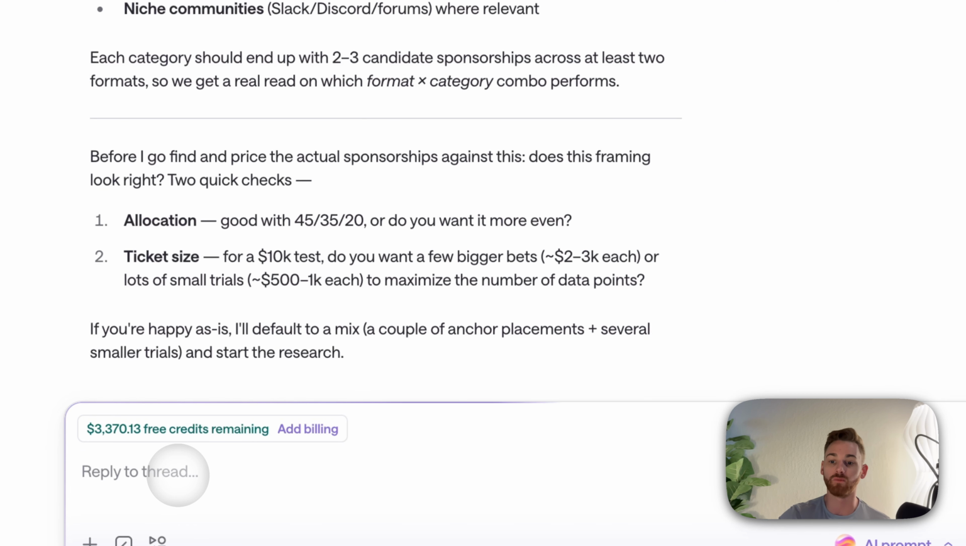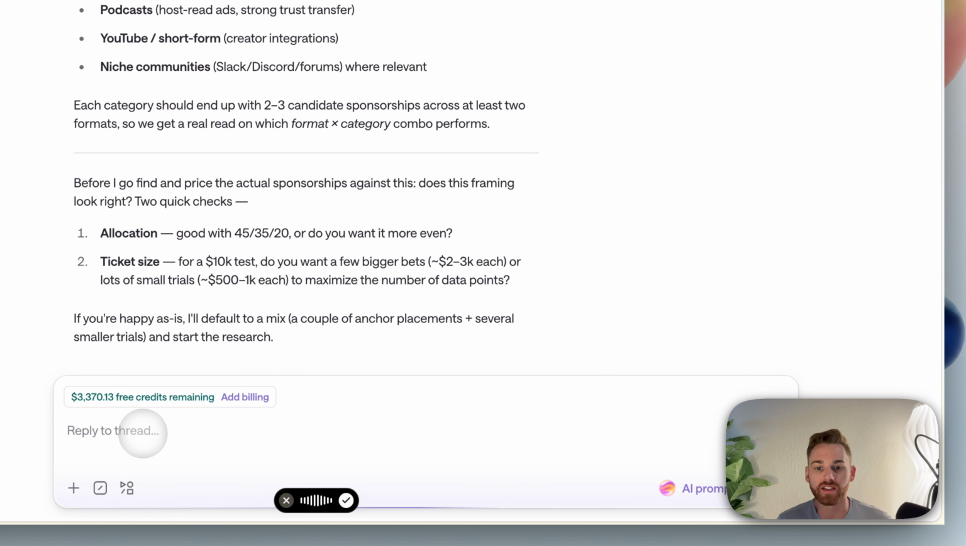I just don't want it to treat it as these really hard criteria. So I'm going to say, yeah, that generally looks good, but treat the allocation and the ticket size as just sort of a rough estimation. I suspect a lot of the sponsorships might not even have direct pricing published. So for those, I just want to reach out and see what they're going to charge. Maybe it's even a negotiation. So don't treat those as hard and fast rules in terms of spend and allocation. Just use it as kind of like a rough estimation of what we're going to spend.